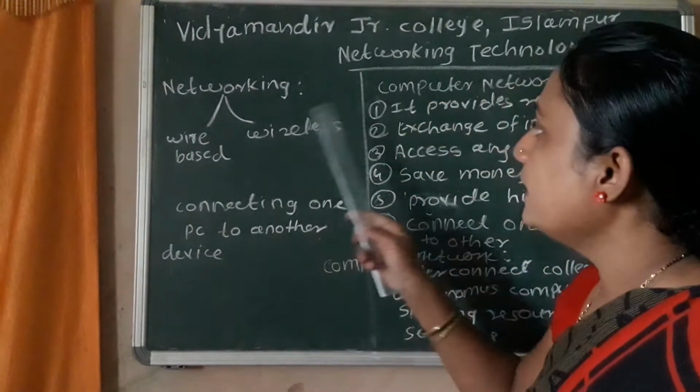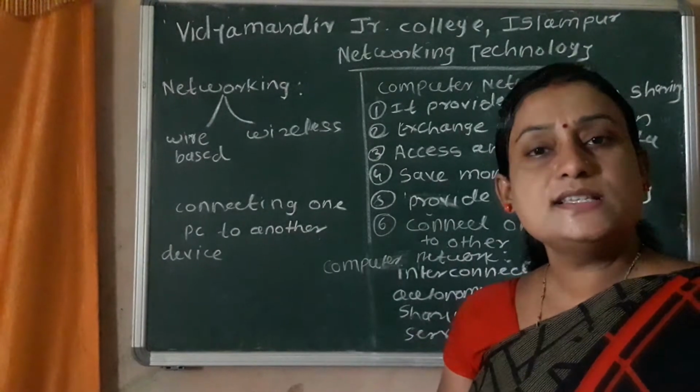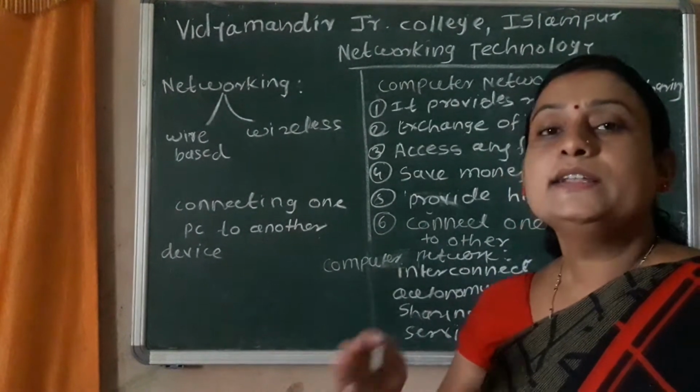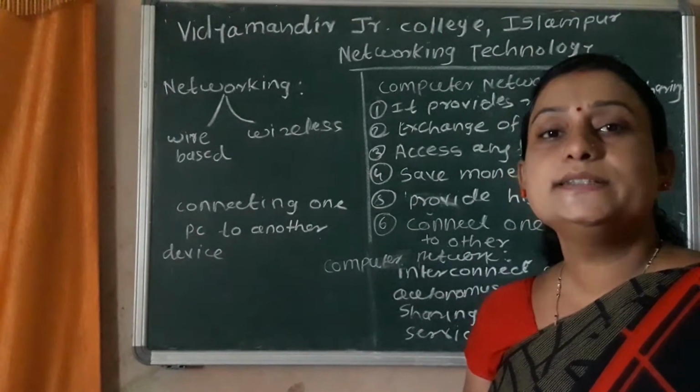Next is wireless networking. Wireless means that no wire or cable is used to connect or establish the network.